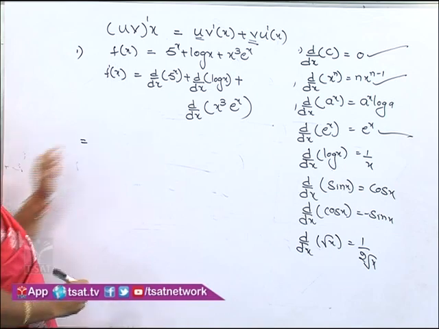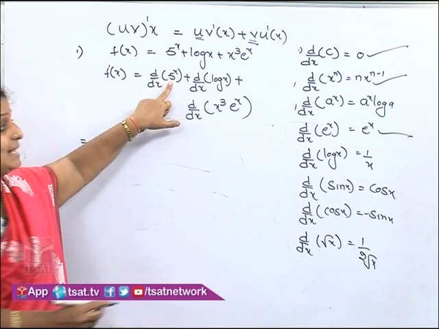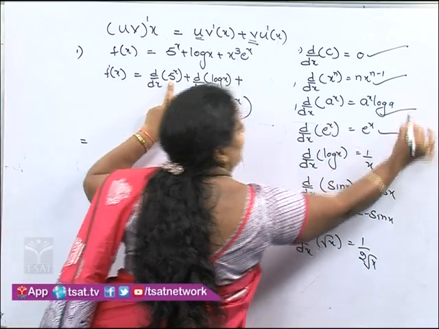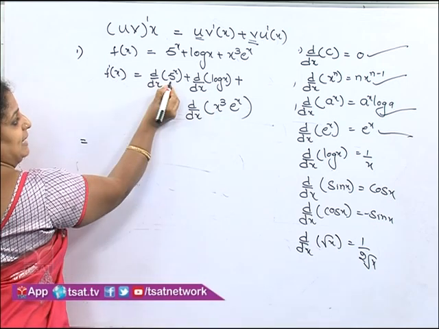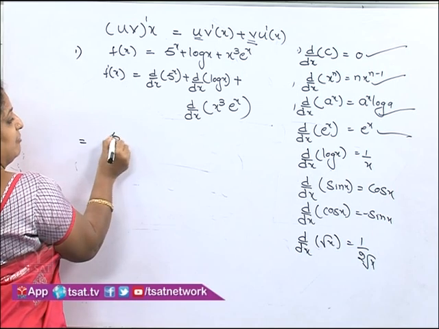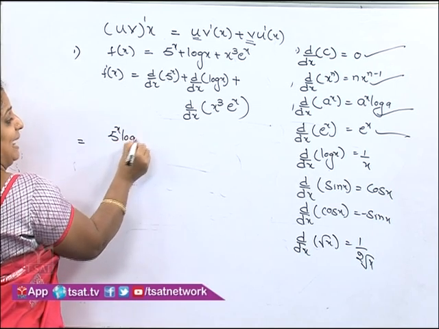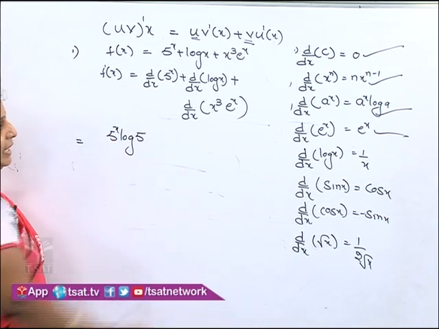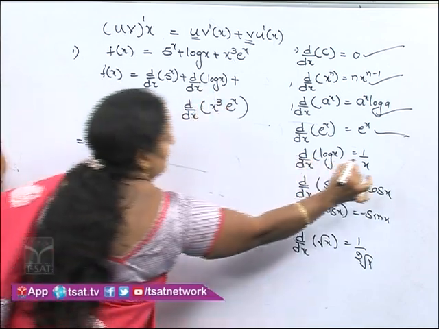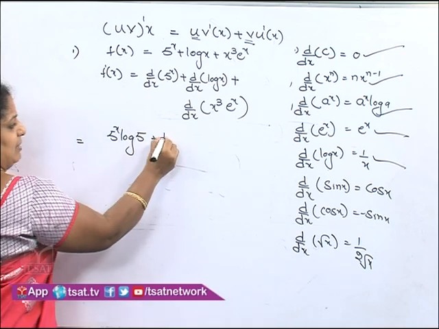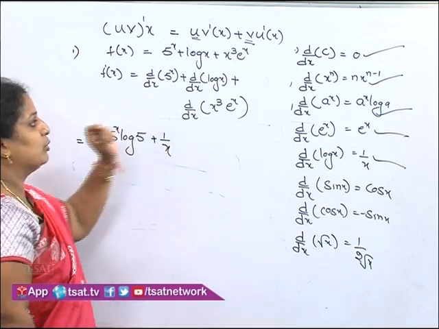Now see children, d by dx of 5 power x is exactly looking like d by dx of a to the power of x. So, if you convert that formula, we are having 5 here: 5 power x log a, meaning log 5. Now, d by dx of log x, the formula is directly 1 by x.